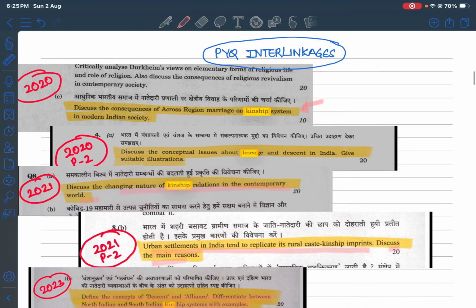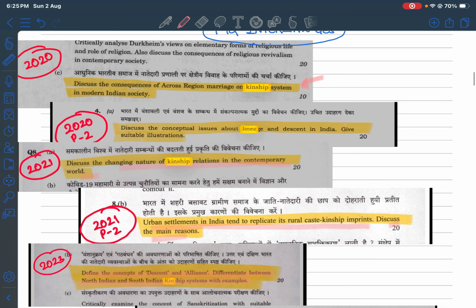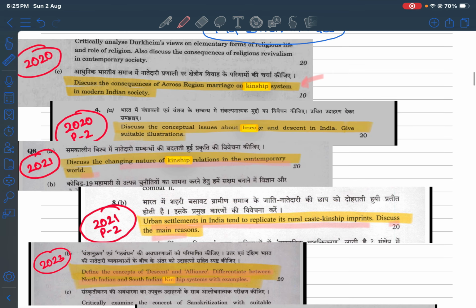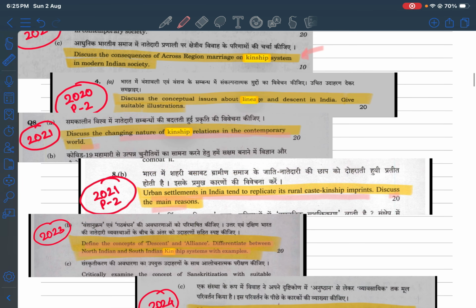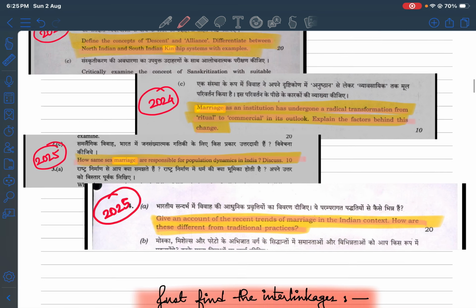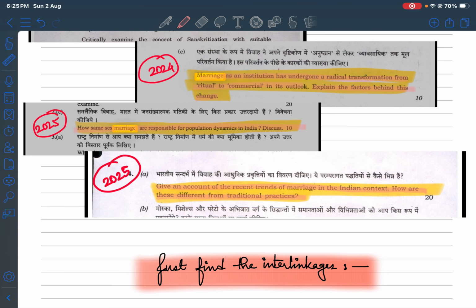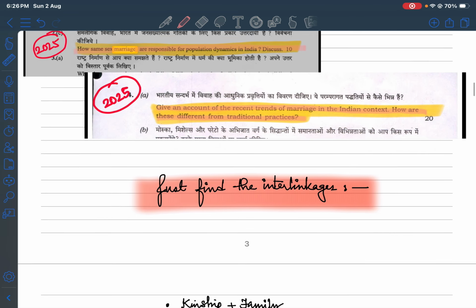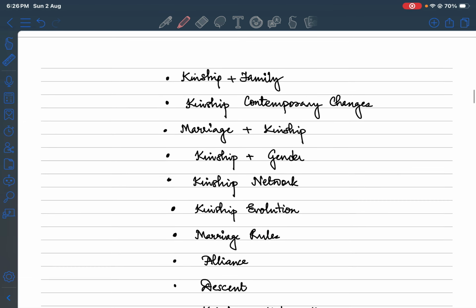You can see these questions in the format of how things have evolved from traditional to contemporary: kinship with urbanization, kinship with caste, kinship with marriage, kinship with urban settlements, and everything. So you need to think of the topic from a broad perspective. For that, we are trying to show you the interlinkages. So finding the interlinkages is very important.